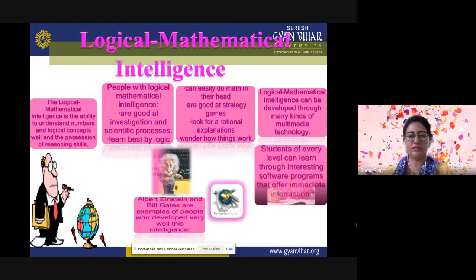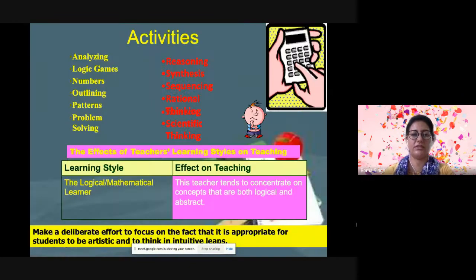So people with logical mathematical intelligence have excellent problem solving skills. They enjoy thinking about abstract ideas which are not concrete, not present before them. They like conducting scientific experiments. They can solve complex computations. And we can say that the activities in which they are interested are synthesis, sequencing, rational thinking, scientific thinking.